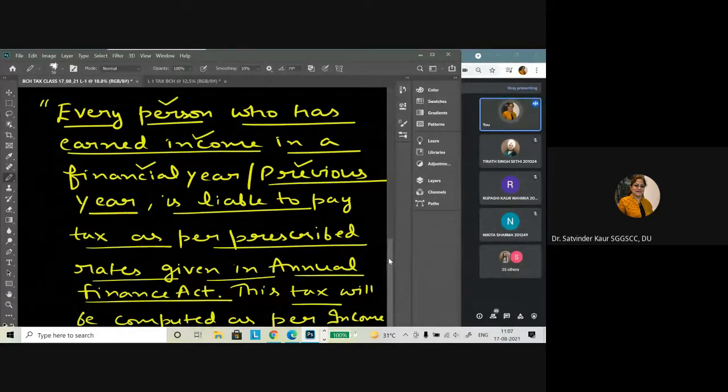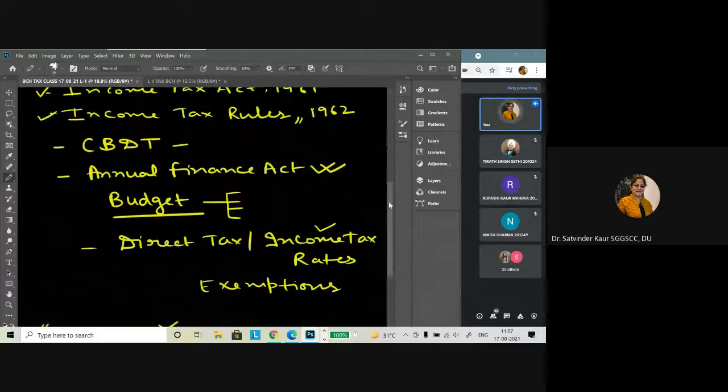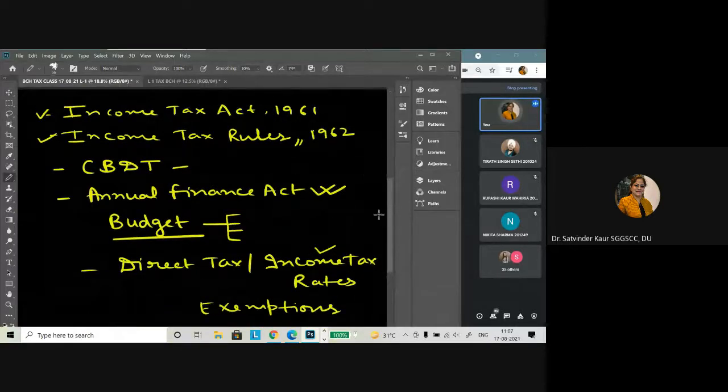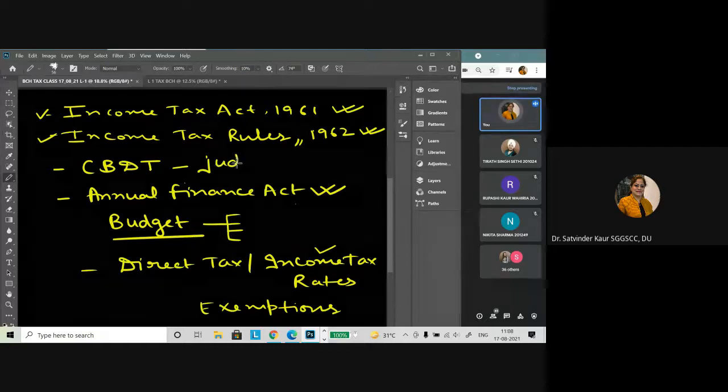So I hope up till now it is clear that as per this particular paper, we have to understand the basic provisions given in the Income Tax Act 1961, any explanation if required as per the rules, then the rates as per the Annual Finance Act, then any notification or circular by CBDT, and also certain judicial decisions.